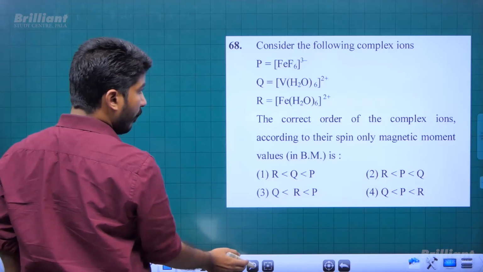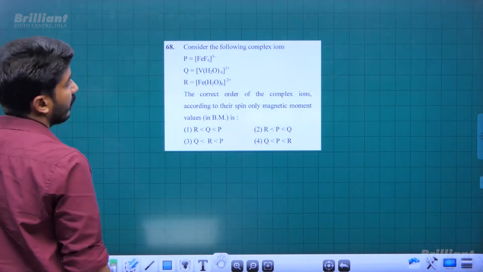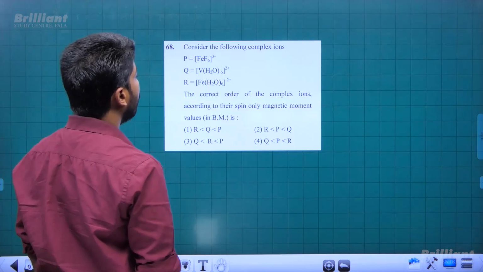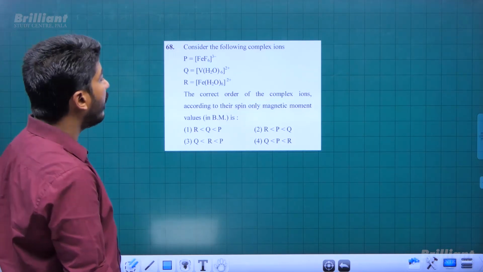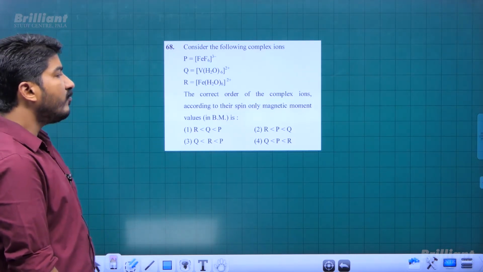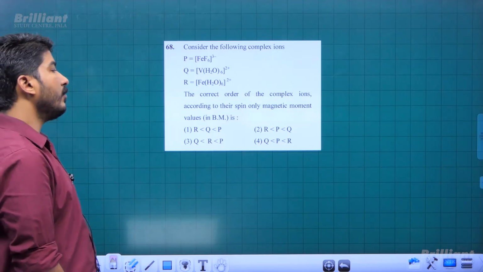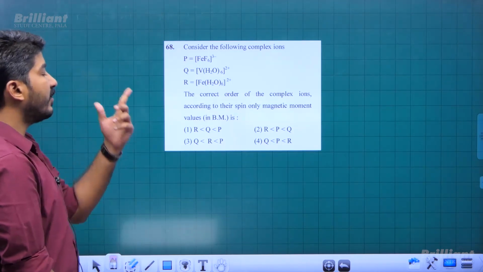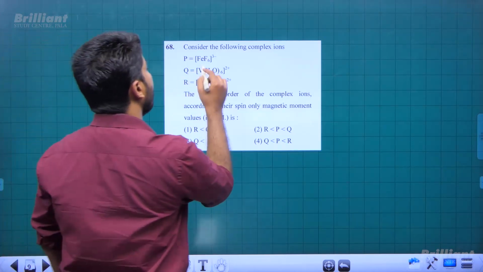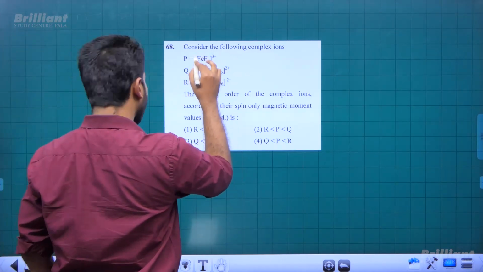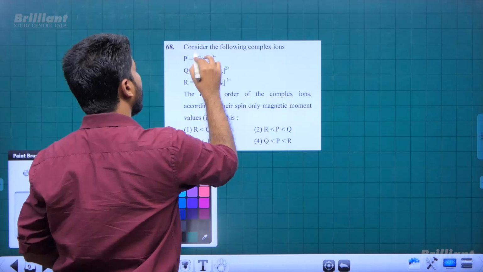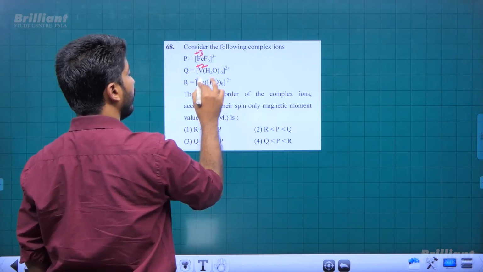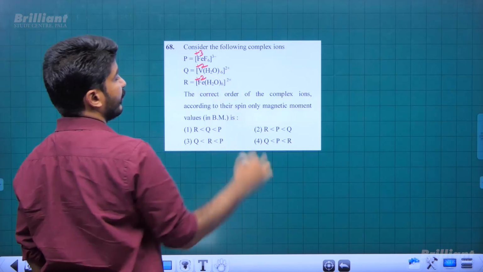Consider the following complex ions. FeF6 3 minus. Okay, 3 complexes P, Q and R are given. Arrange them in the order of spin-only magnetic moment. Okay, so for spin-only magnetic moment, we again need the number of unpaired electrons in the complex. In FeF6 3 minus, the ion is in plus 3 oxidation state. Here vanadium is in plus 2 oxidation state. Here Fe is again in plus 2 oxidation state, right?